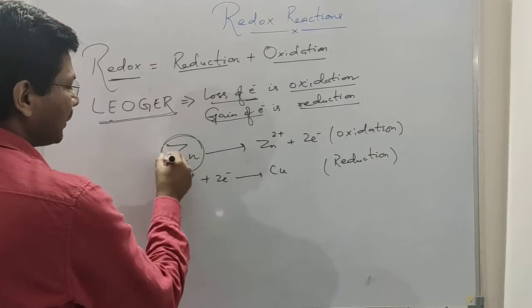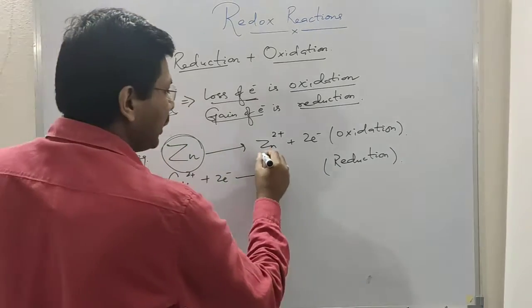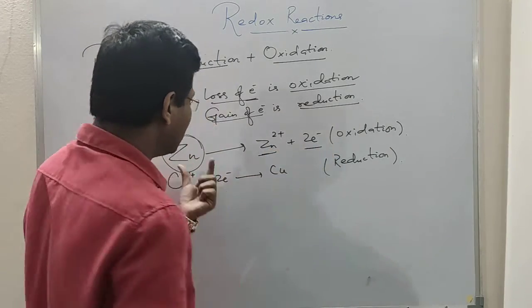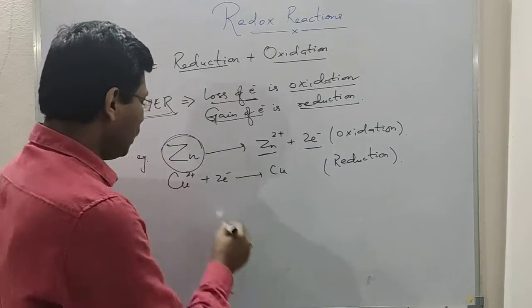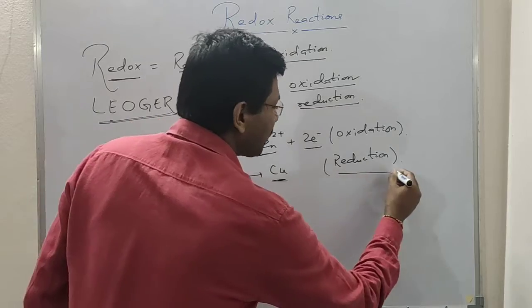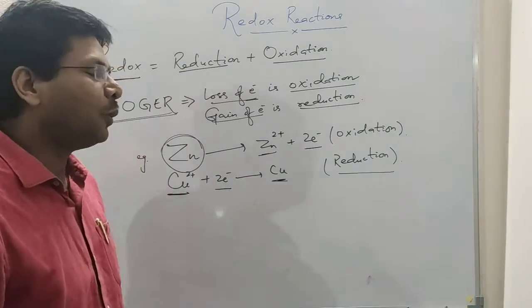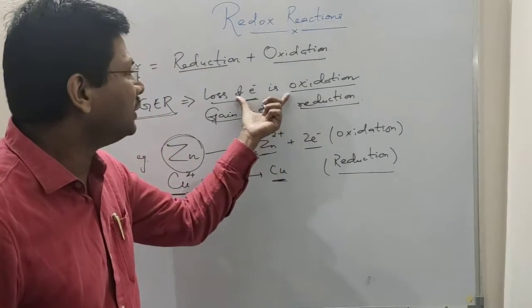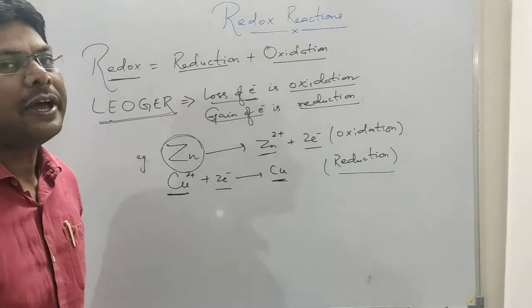Suppose we see zinc. Zinc is undergoing loss of 2 electrons. So zinc is undergoing oxidation. Copper 2 plus ion is gaining 2 electrons to form copper metal. This process is called reduction. So loss of electron is oxidation, gain of electron is reduction.